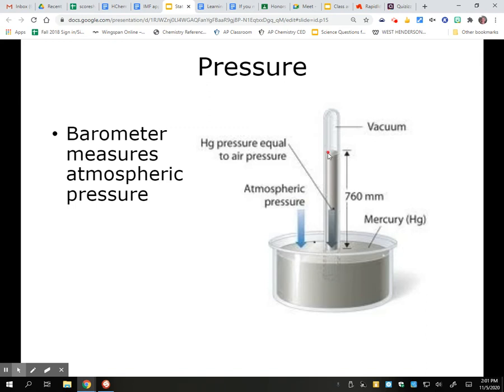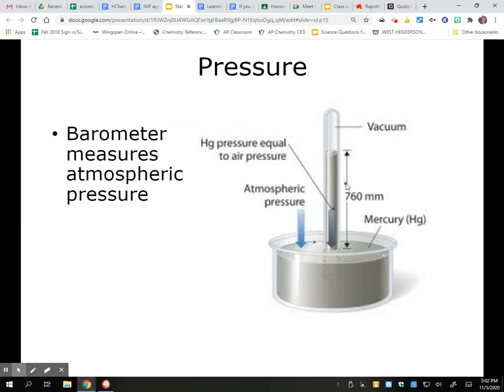They measured how high it made the mercury rise. And consistently, it was right around 760 millimeters. Sometimes less, sometimes a little more, but usually right around 760 millimeters. So that became one of our first units of pressure. We measured it in millimeters of mercury. And our standard atmosphere is 760 millimeters of mercury. That's just on standard about how much pressure it exerts.